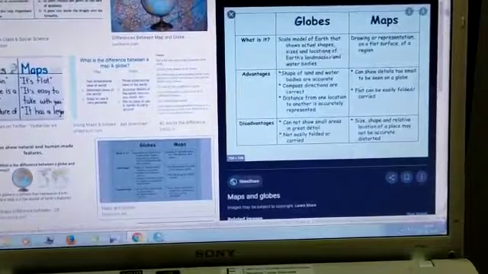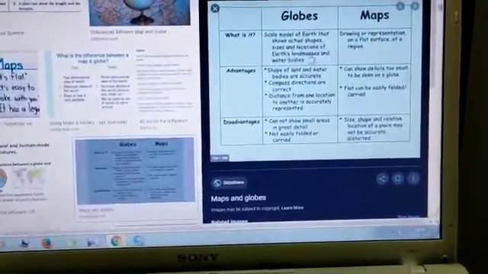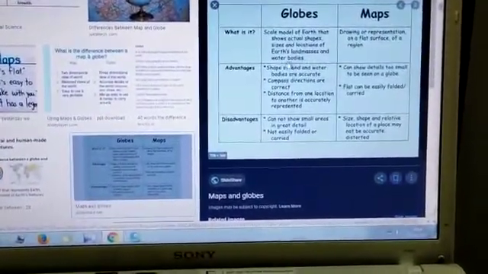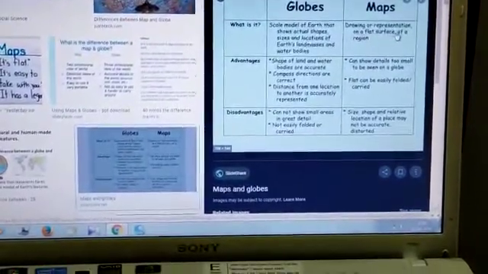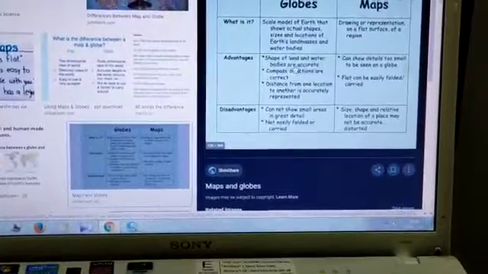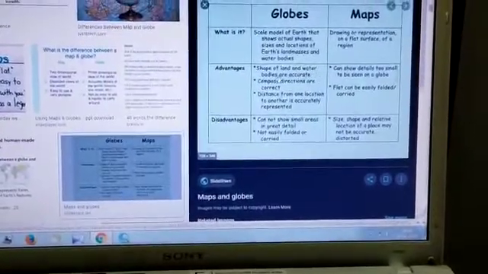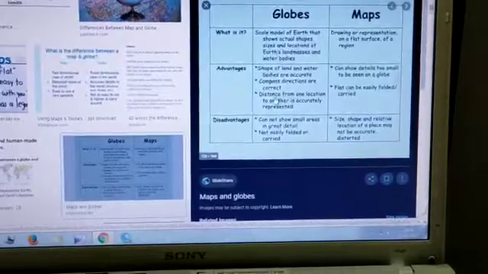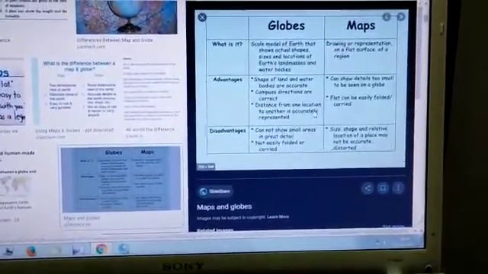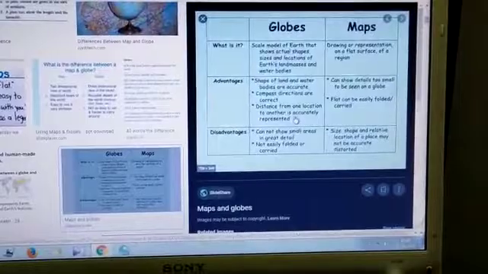Globe: a scale model of the earth that shows the actual shape, size and location of the earth's land and water bodies. Map: a drawing or representation of a region on a flat surface. Advantages of a globe: the shape of land and water bodies is accurate, compass directions are correct, and the distance from one location to another is accurately represented.